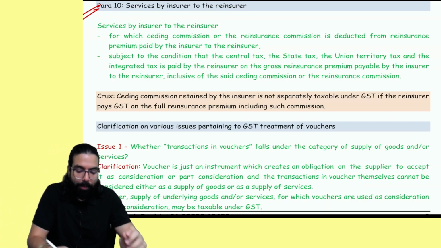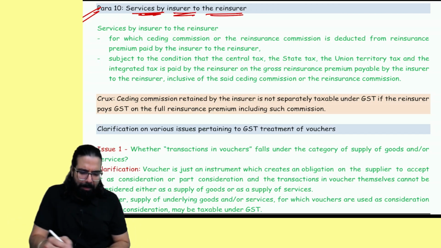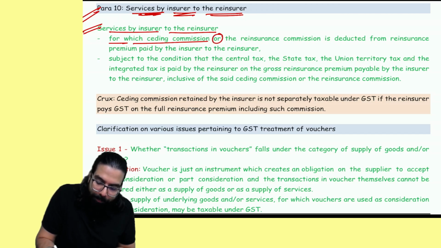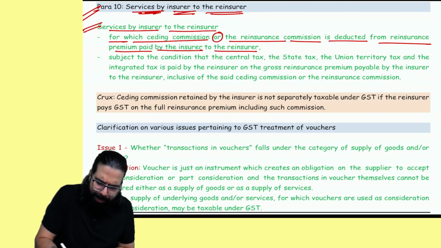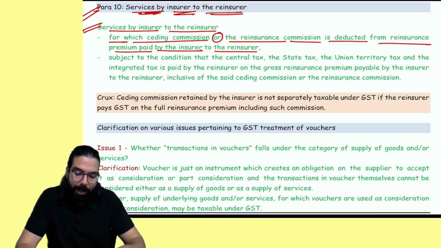Okay, done. Services by insurer to reinsurer. What is this, sir? Basically, services by an insurer to a reinsurer for which ceding commission or reinsurance commission is deducted from the insurance premium paid by the insurer to the reinsurer. Sir, what is this point clearing? Okay, I'll go ahead and explain.